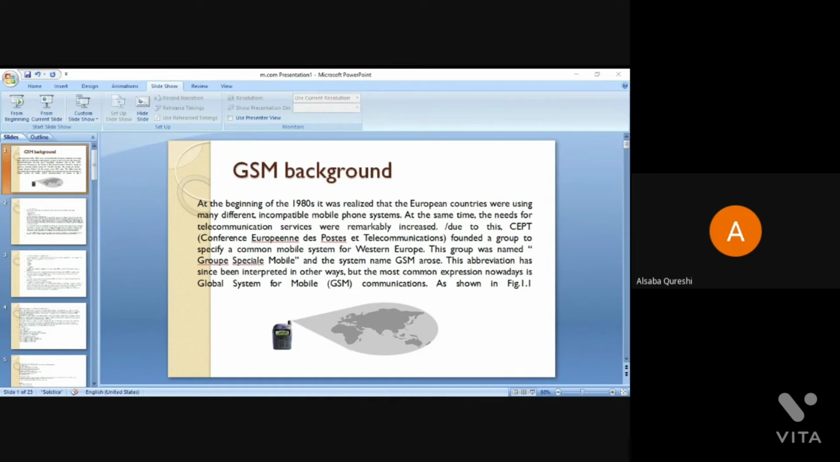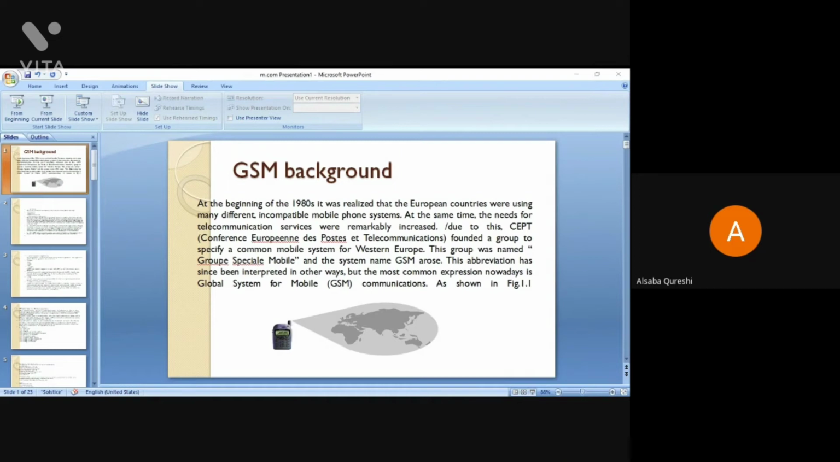Now this is the history of GSM, because we are discussing the GSM background. Mobile phones have gone through three distinct generations with different technologies. It means mobile phones have gone through three generations, and each uses different types of technology to provide different features.